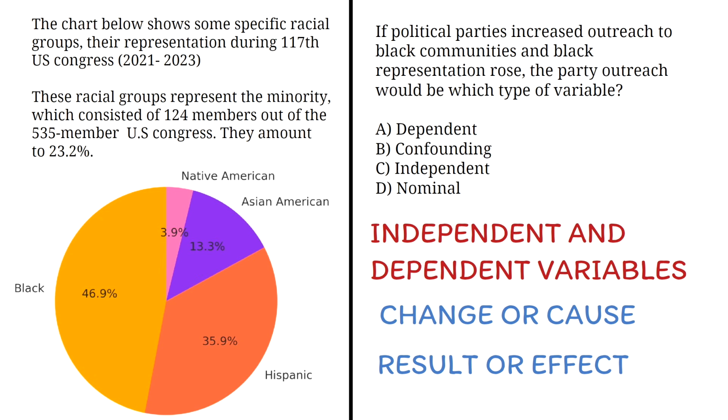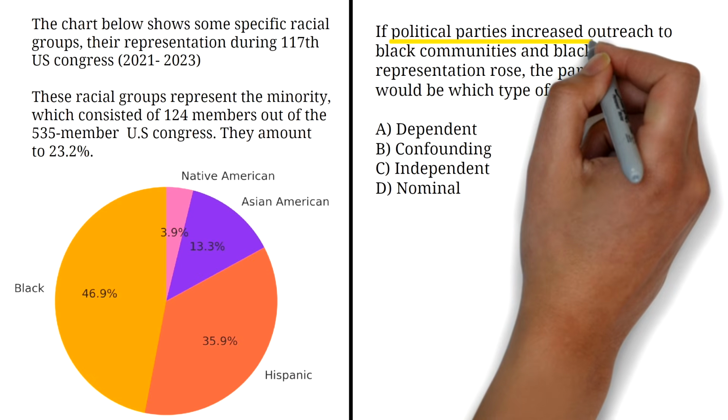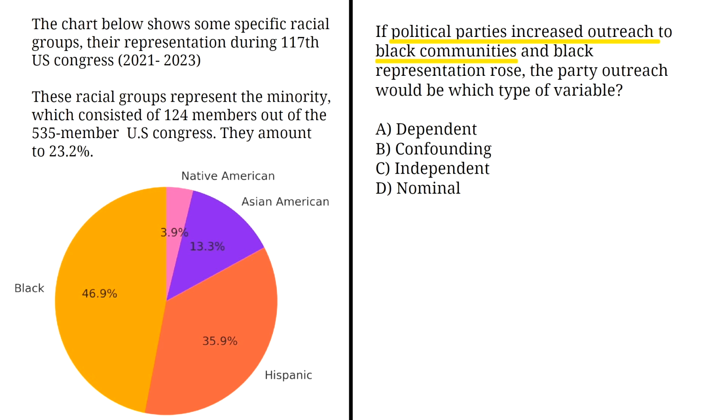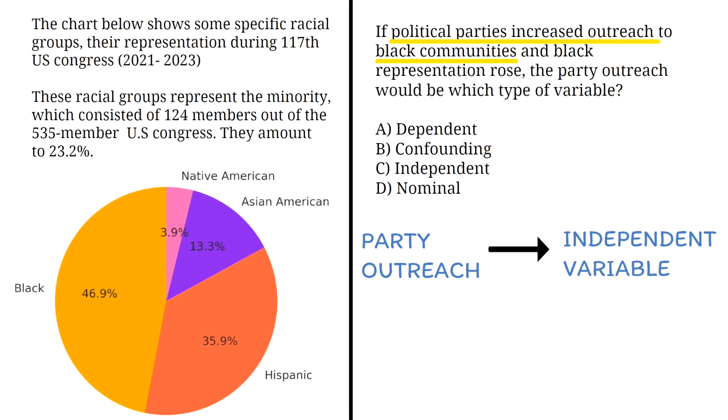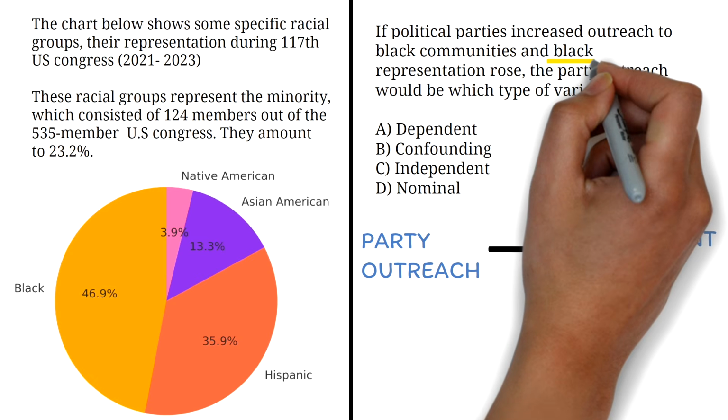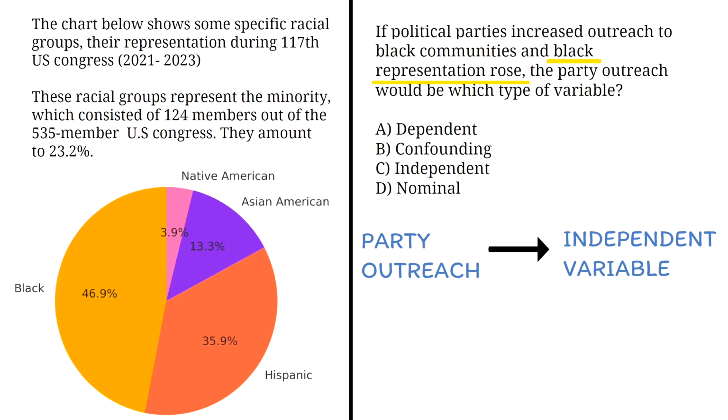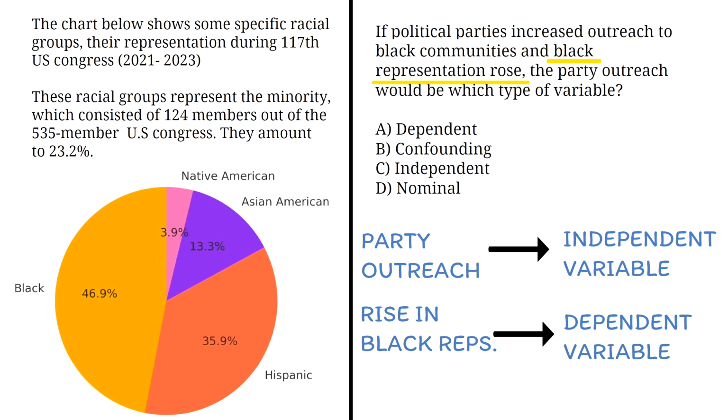So from the question, if political parties increased outreach to Black communities, that action becomes the change happening or the cause. That makes the party outreach an independent variable. And the result of this increased outreach, which is the rise in Black representation, becomes the effect, hence the dependent variable. We can conclude that the party outreach is an independent variable. So the correct answer is C, independent.